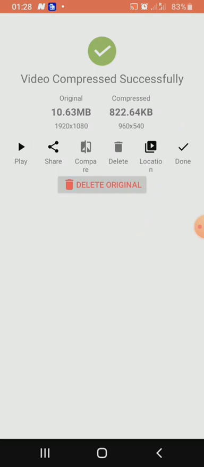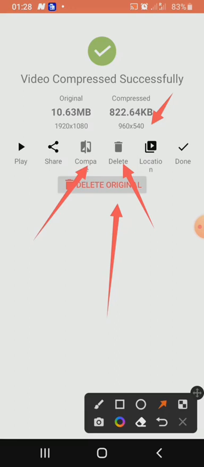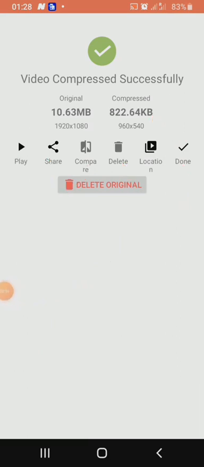It will not be really blur, so I can delete the original using this button, or I'll delete this video, this one of 822 kilobytes, using this delete button. I can compare the two videos here. I can share it maybe to WhatsApp or anything, and I can play this completed video. And if I type done, that will be all. So I know I've created the video.